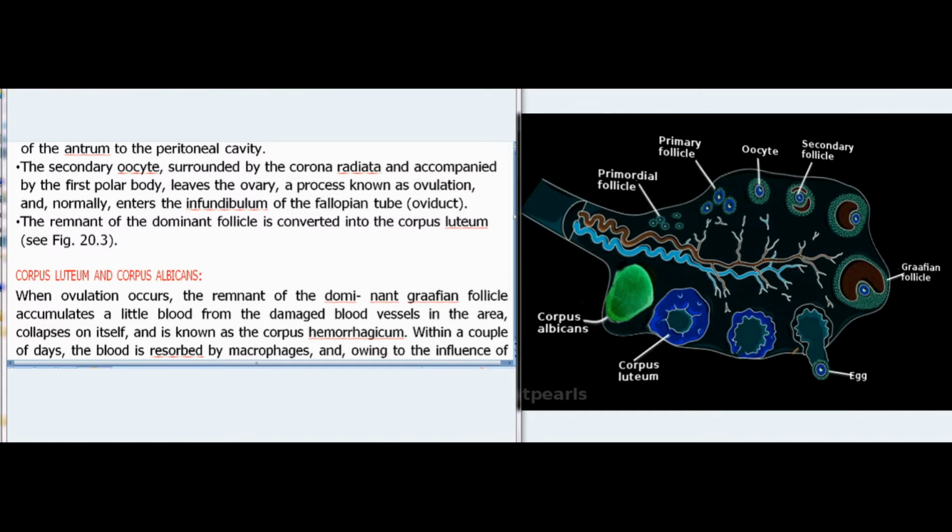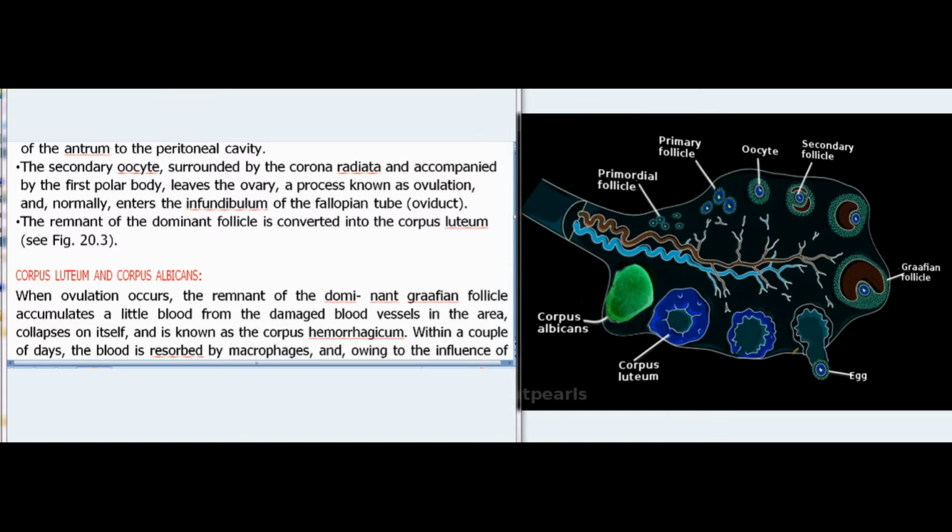The secondary oocyte, surrounded by the corona radiata and accompanied by the first polar body, leaves the ovary, a process known as ovulation, and, normally, enters the infundibulum of the fallopian tube, the oviduct. The remnant of the dominant follicle is converted into the corpus luteum, see Fig 20.3.